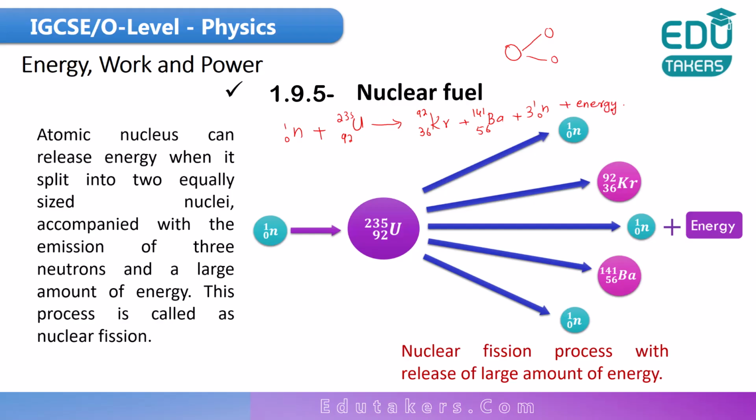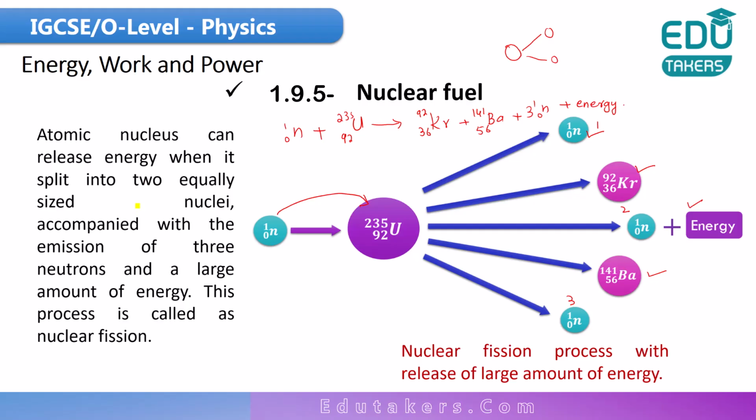So this reaction is called nuclear fission, in which the neutron hits the uranium nucleus. The uranium nucleus breaks into fragments, krypton and barium, along with the emission of 3 neutrons and a large amount of energy. You can also see this reaction with the help of a diagram. A neutron comes and hits the uranium. Then the uranium breaks into krypton and barium, along with the emission of 3 neutrons, 1, 2 and 3, and the release of a large amount of energy. Such a reaction is called nuclear fission.